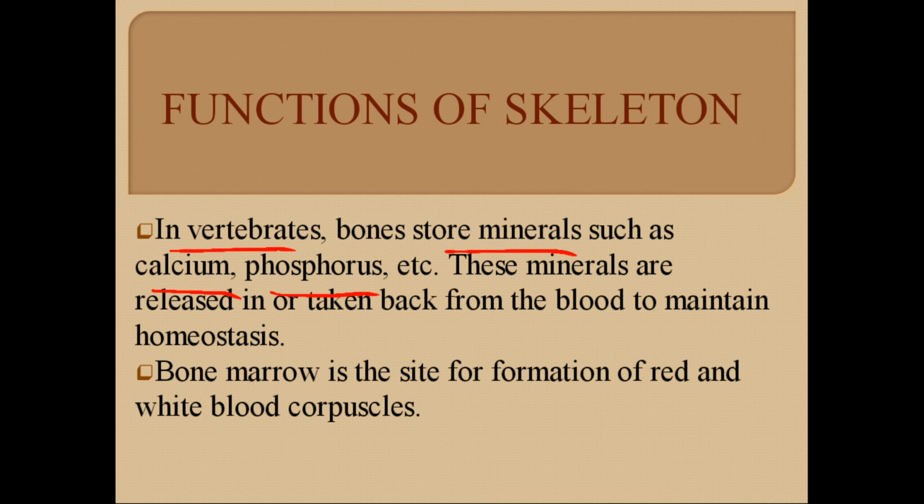These minerals are released or taken back up from the blood to maintain homeostasis. When the blood calcium level is high, it is taken up by the bone, and when the blood calcium level is low, the bone releases calcium into the blood. In this way, the bone performs the function of mineral homeostasis. Another important function is that bone marrow is a site for the formation of red and white blood cells.